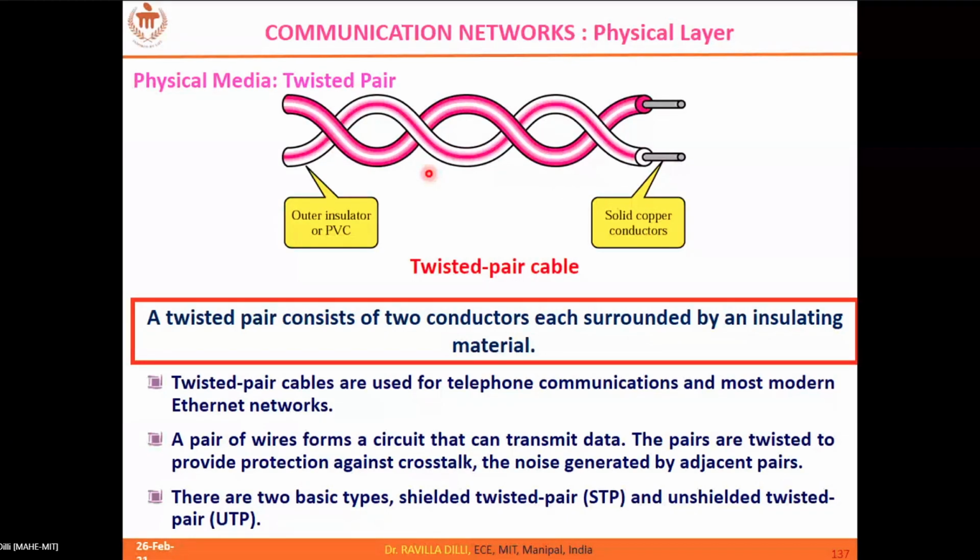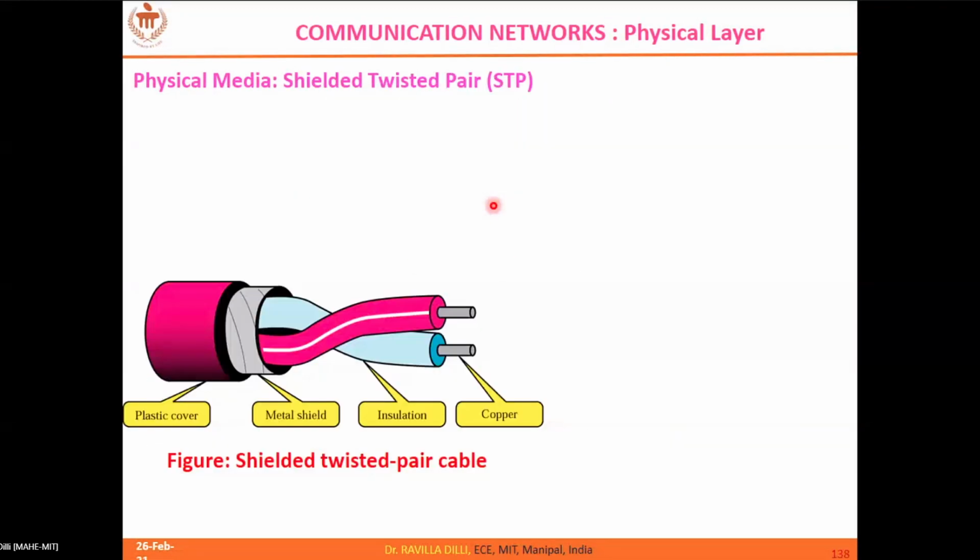And you can see there is an actual conductor, which is a copper wire inside, that carries your signal, and the outer one is an insulator for protection. And you see shielded twisted pairs, where you can find multiple layers, right? The innermost one is your copper wire, which carries your signal, and the next layer is an insulator.